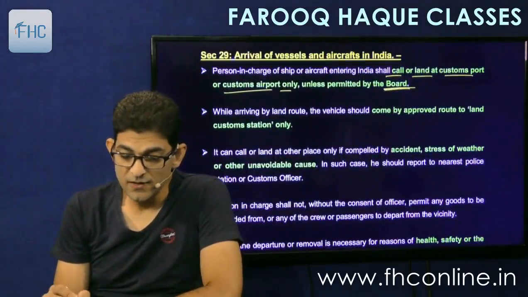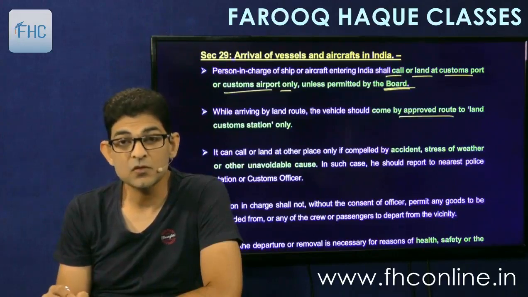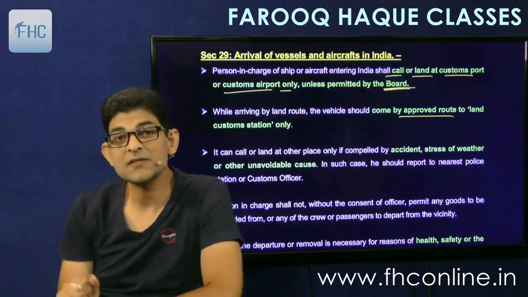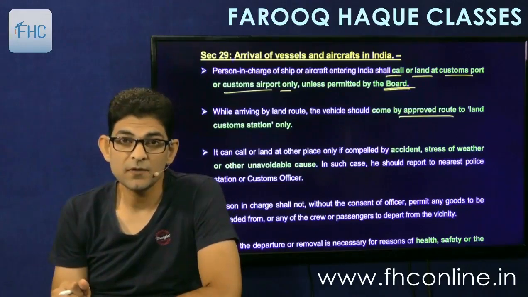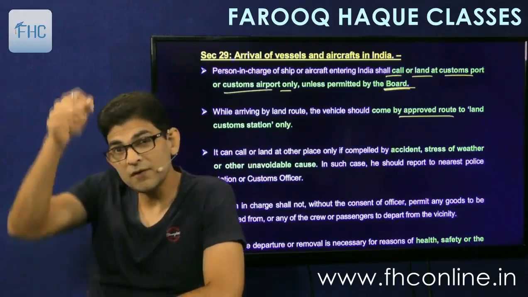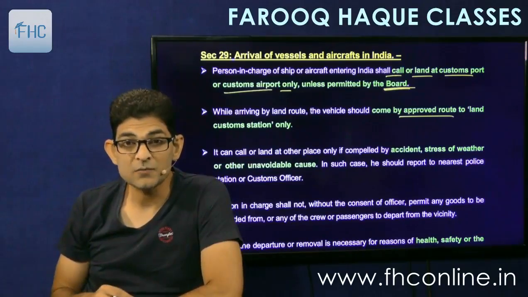Then while arriving by land route, the vehicle should come by approved route to land customs station only. Obviously approved route is also there, that's we have seen in section 7. Approved route, that the road is also prescribed, like I gave you the example of Wagah border and Amritsar land customs station. So the route is defined, vehicle should come from that route and straight away to land customs station only.